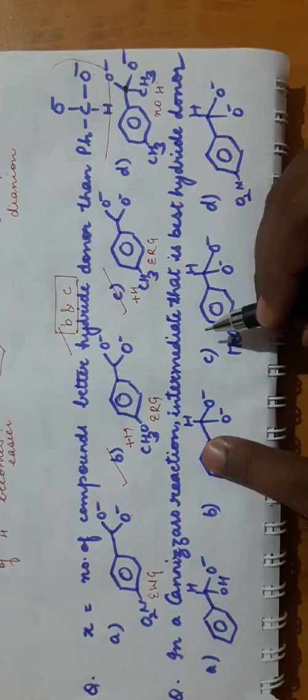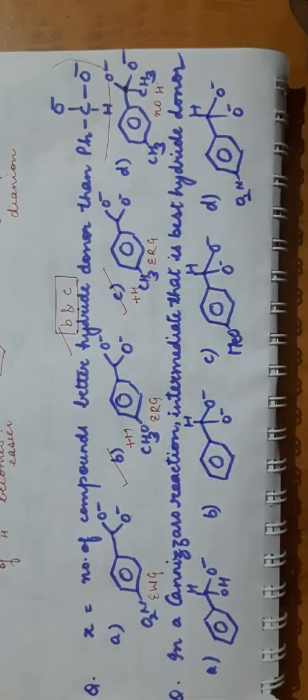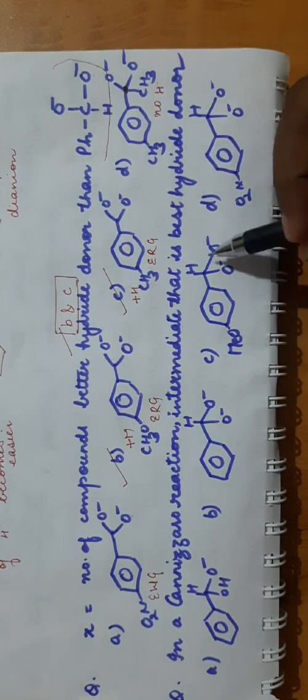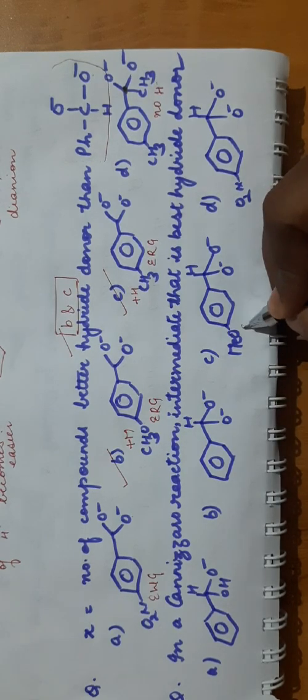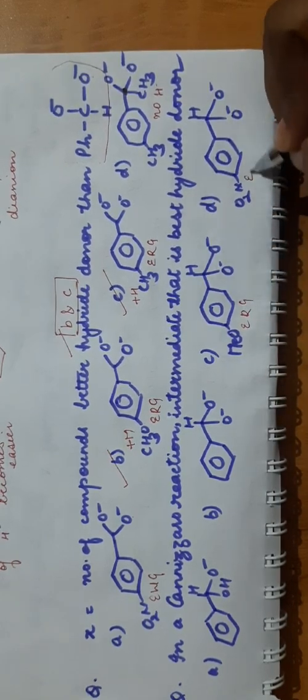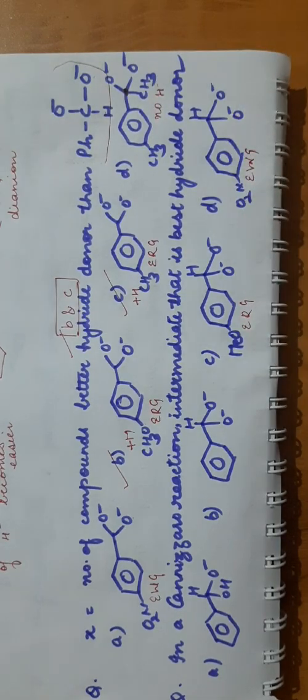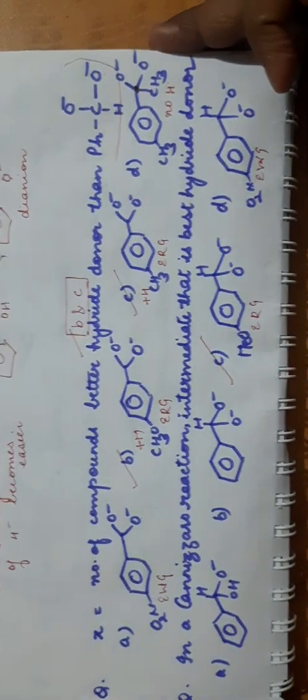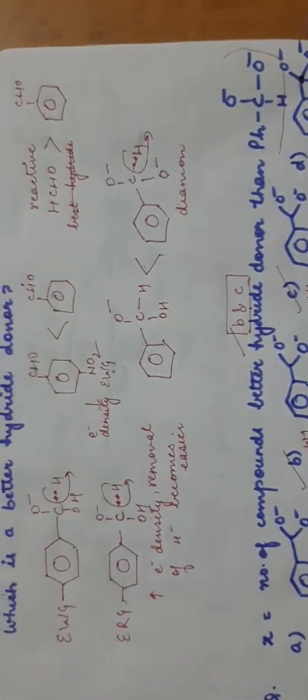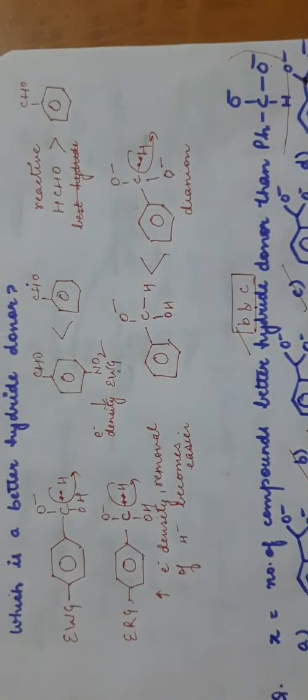Last question: in a Cannizzaro reaction intermediate, that is the best hydride donor. You have to select the best. So dianion, check dianion. This is a dianion, this is a dianion, this is a dianion. There is no group here. There is an electron releasing group here. There is an electron withdrawing group here. So which is the best hydride donor? C is the answer. So I hope you can solve all the questions based on the mechanism of Cannizzaro reaction, hydride donor.